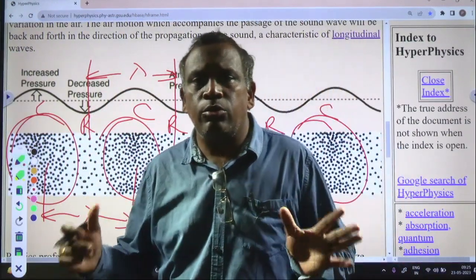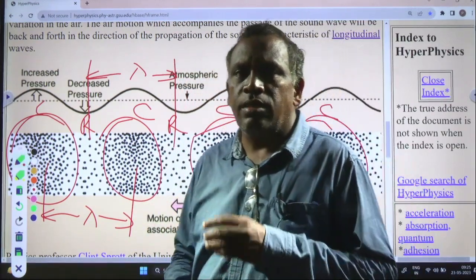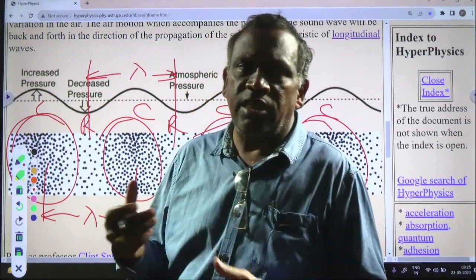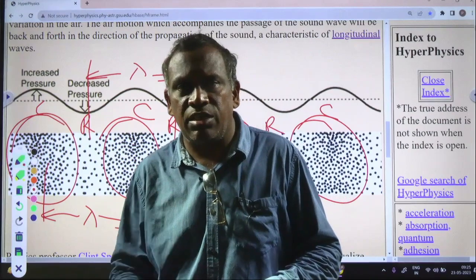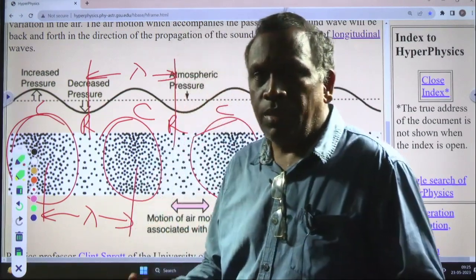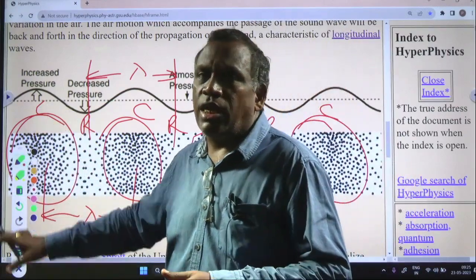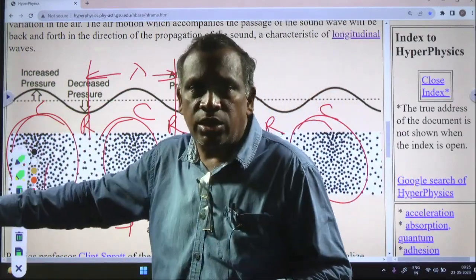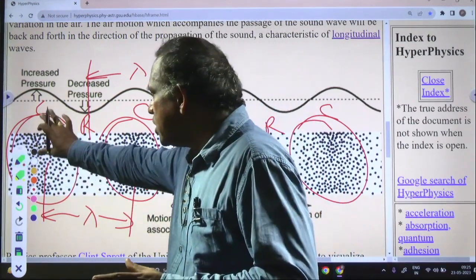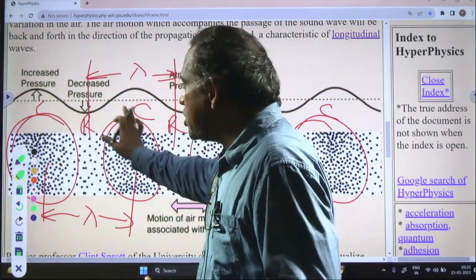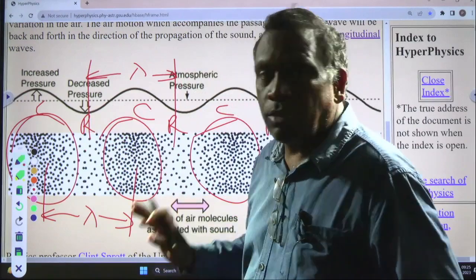What is wavelength? The distance between two particles which are vibrating in the same phase. Phase is nothing but the instantaneous position and direction of a particle. So the distance between two particles which are in the same phase, here two compressions, the distance between two successive compressions is nothing but wavelength. That you have to remember.